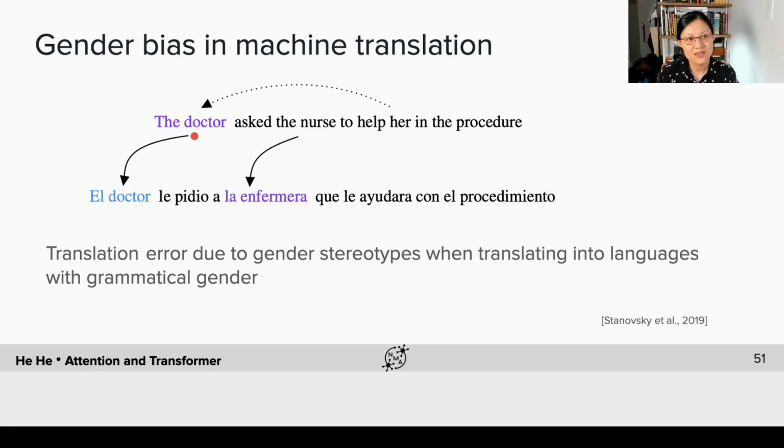So now when we translate from English to Spanish, based on the whole sentence, because it mentions the doctor asked the nurse to help her in the procedure, we know that "her" refers to the doctor as a female. But the model would ignore that evidence and directly translate it to a male doctor in the target language, because that's more common or stereotypical.